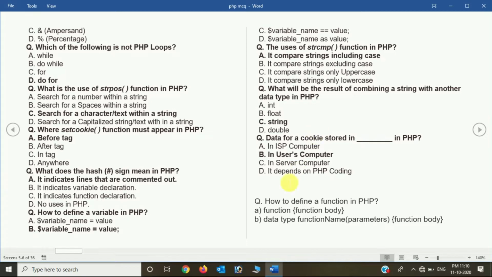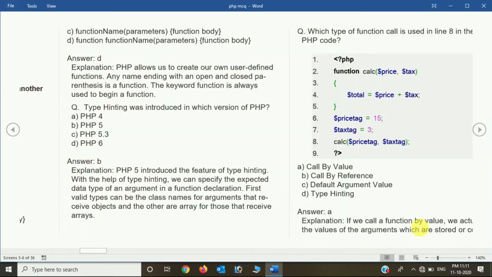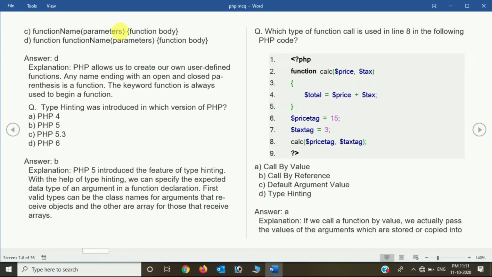Now the question that we have: how to define a function in PHP. Basically, that is about declaring a function inside PHP code, and how we can do that operation in PHP. There are several options given, like function, function body, data type, function name, parameters. The answer to this question is option D, that is function name, inside that the parameters we are passing, and then we have the function body.